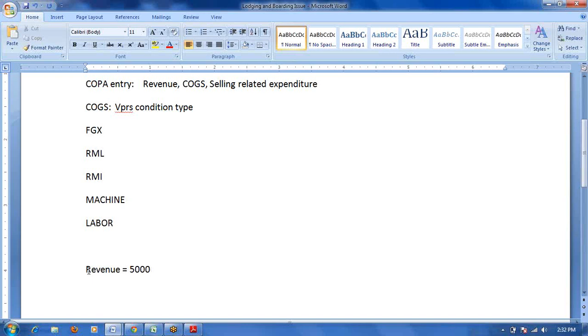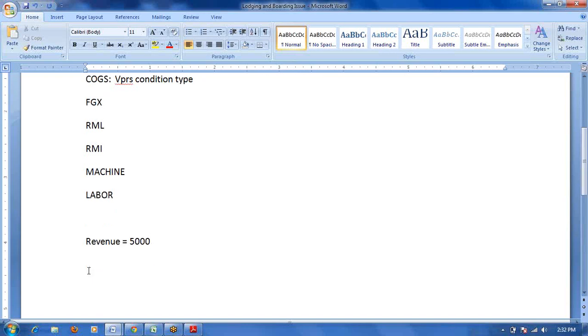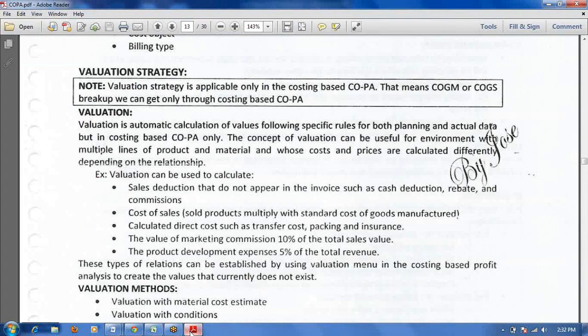Mainly two purposes for valuation strategy: one is to get the COGM breakup, and second is to post the expenditure at the time of billing. Normally you will implement valuation strategy only in a cost based COPA scenario. If you use an account based COPA scenario, you won't get this COGS breakup; you will get the total amount only. That difference we can discuss in a later session.